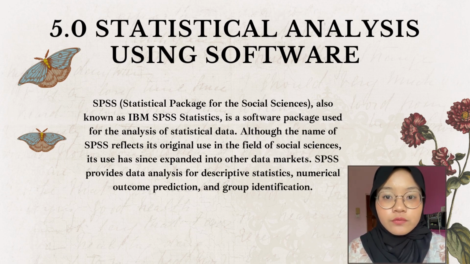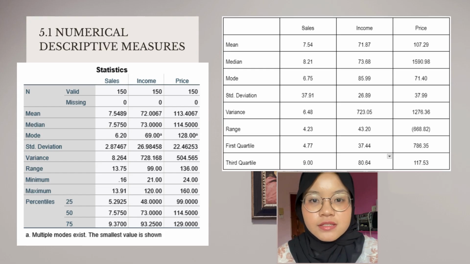Today I will talk about point 5, which is statistical analysis using software. The software that will be used is SPSS. First is the numerical descriptive measures. The one with the statistics on top is calculated using SPSS, while the other table is calculated manually. As you can see, both tables have almost the same values with little differences.